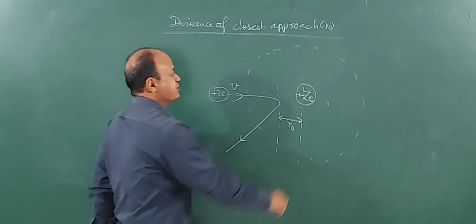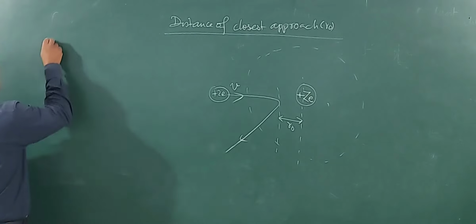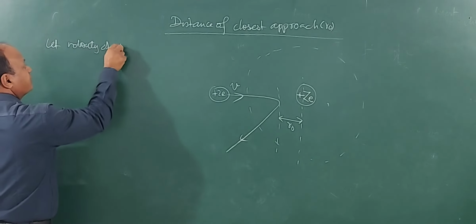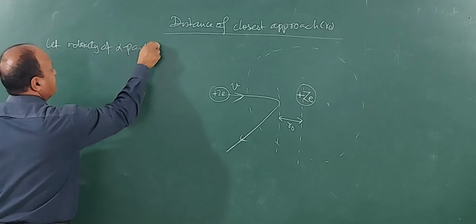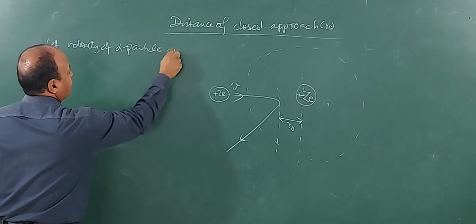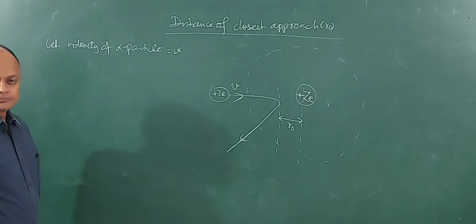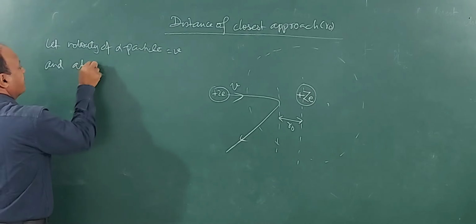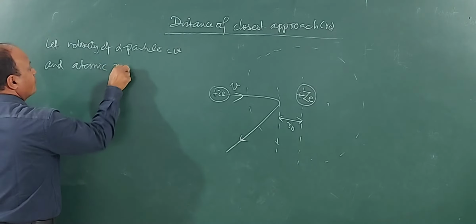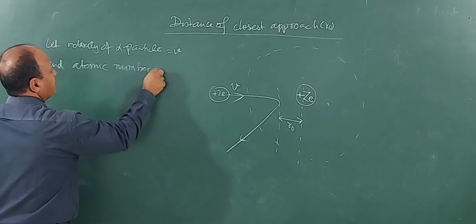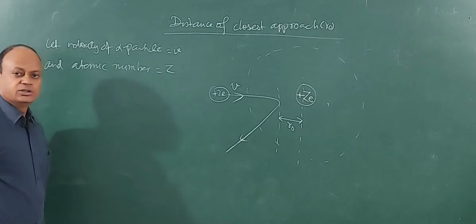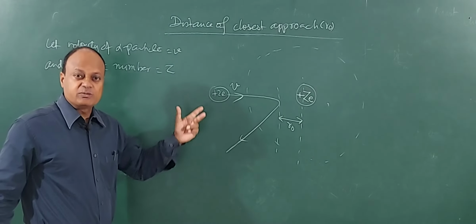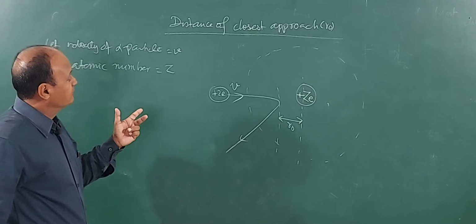So let the velocity of the alpha particle be V, the atomic number of the nucleus be Z, and the mass of the alpha particle be m, which is approximately 4 atomic mass units.